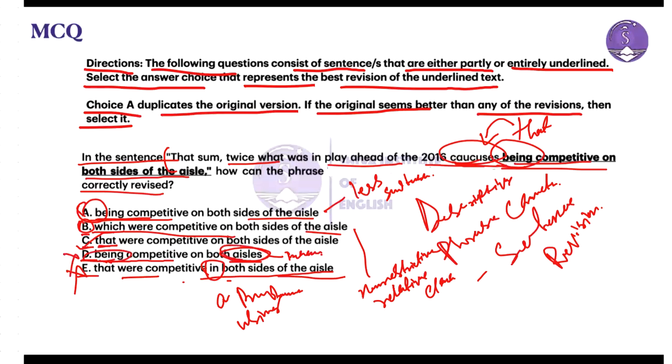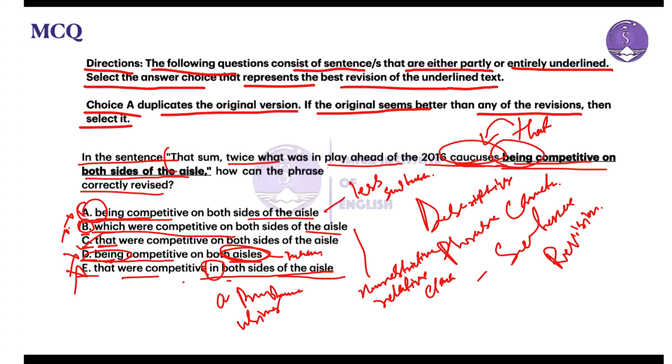Options A and B also cannot be taken because A begins with being, which is less suitable here, and B uses which were competitive, a non-restrictive clause that implies the competitiveness is an additional, non-essential detail rather than a crucial characteristic.